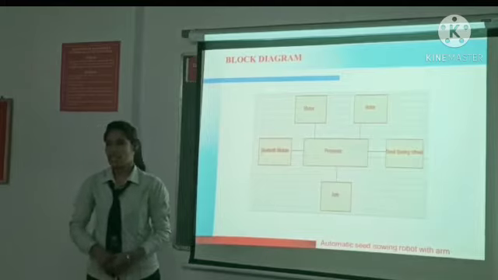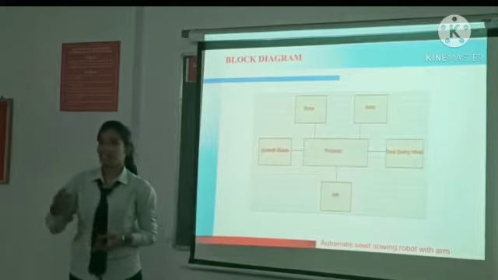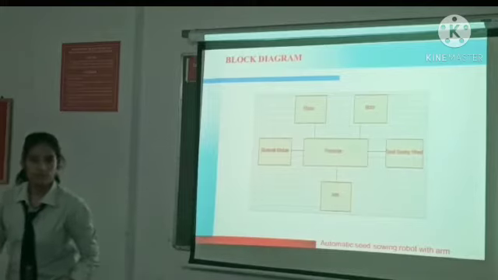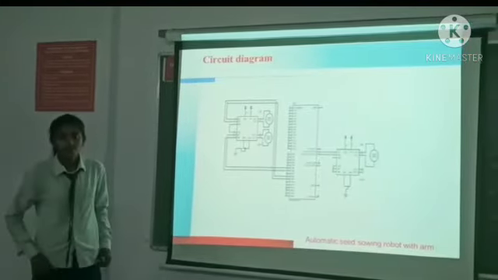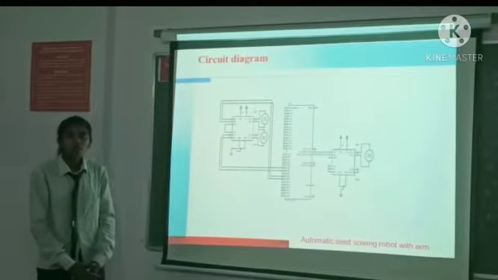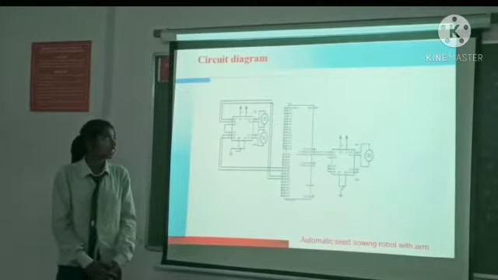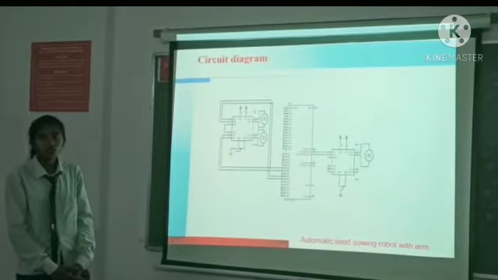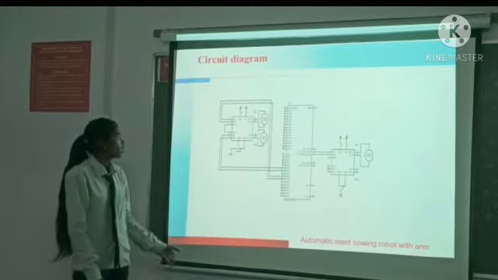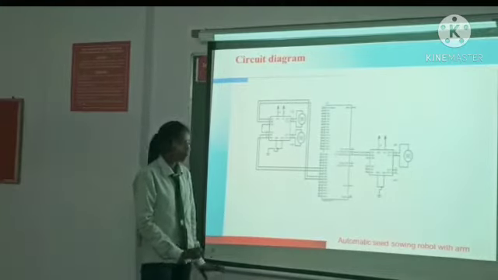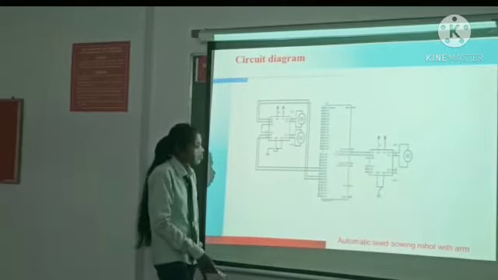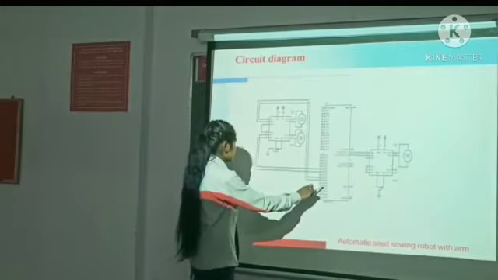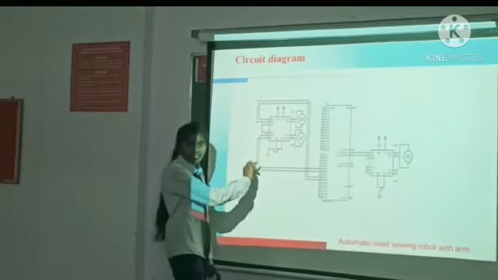Okay, fine. The further part will be explained by Nikita. My name is Nikita Ramchandra Dalkade. Now I will explain the circuit diagram of the automatic seed sowing robot. This circuit diagram of the automatic seed sowing robot consists of an STM32 port IC and an L293 driver IC,